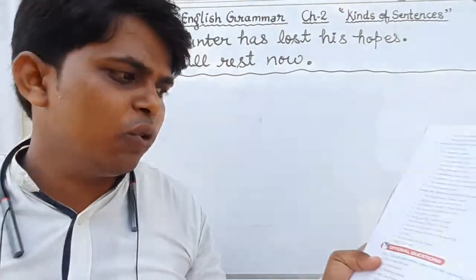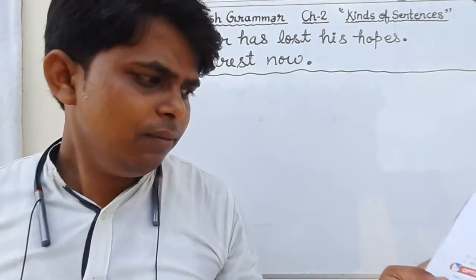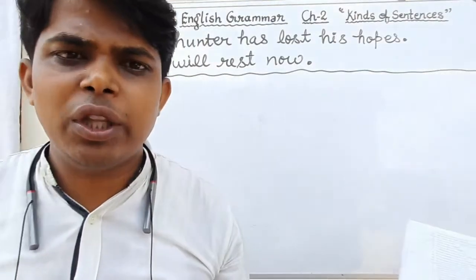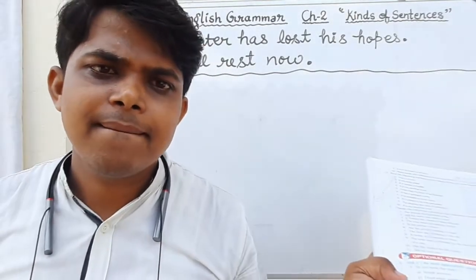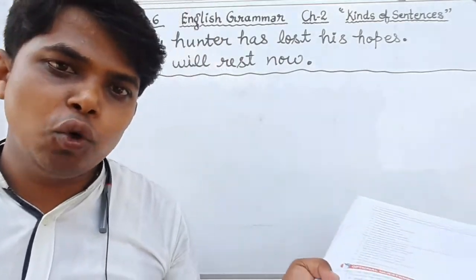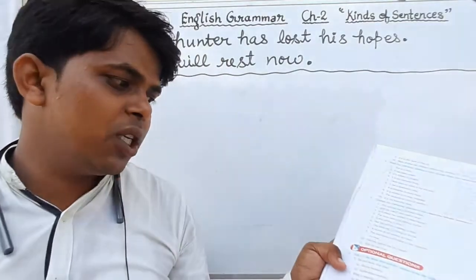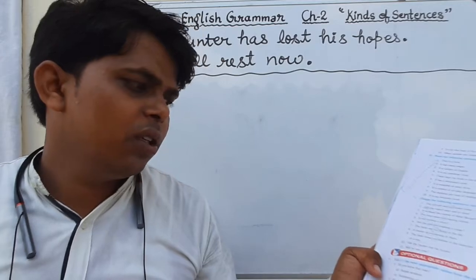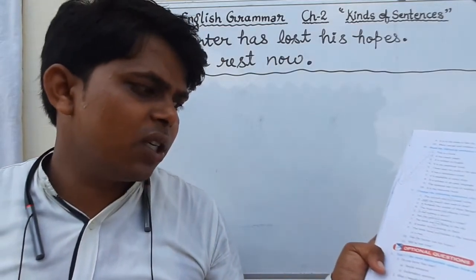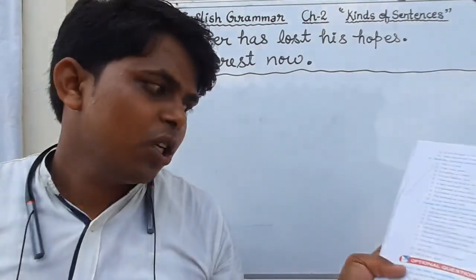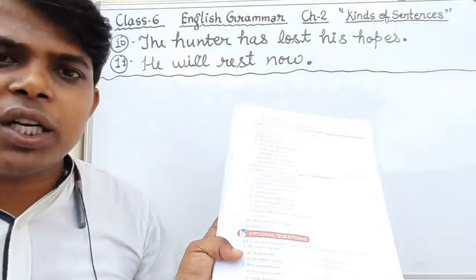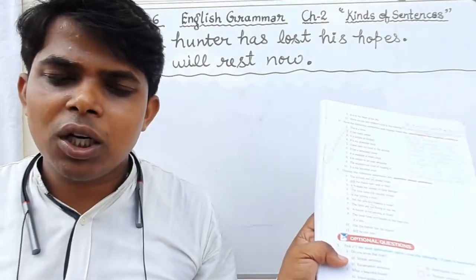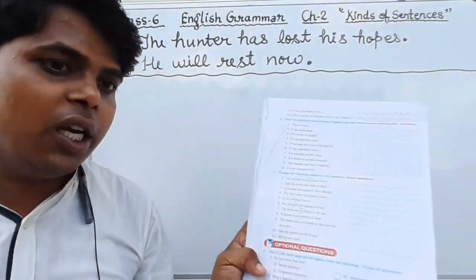Here, you have to tell the types of sentence. The first question is, do you know that man? What kind of sentence? It starts with the helping verb, do. Options are given: simple sentence, interrogative sentence, exclamation sentence, and request sentence. At the end of the sentence there is a question mark, and it also starts with the word do, that is a helping verb. So it is an interrogative sentence.